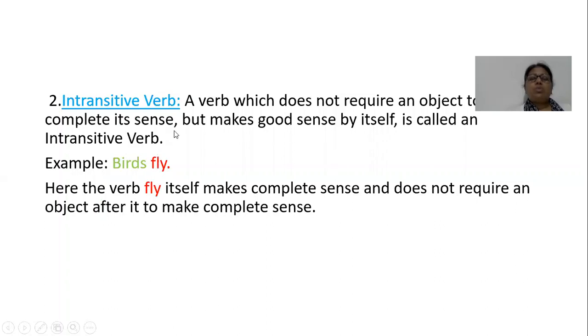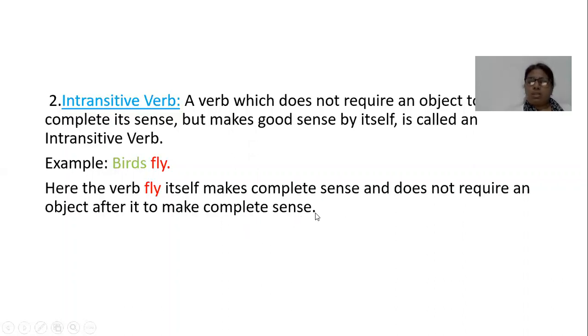Intransitive verbs are those verbs which do not require an object to complete its sense but make good sense by itself. For example, birds fly. So birds is subject and fly is verb. So subject and verb together are giving a meaningful sentence. We have not added any extra word here. So the verb fly itself is making complete sense and does not require an object after it to give meaning to the sentence.